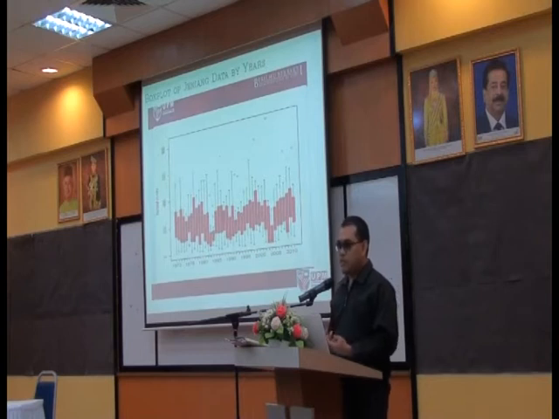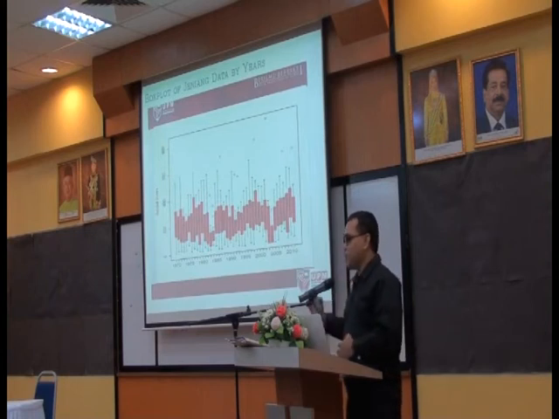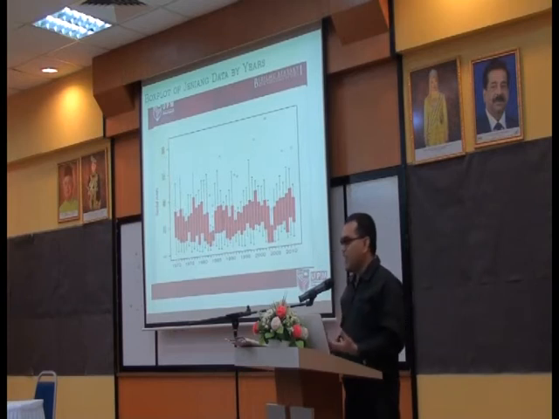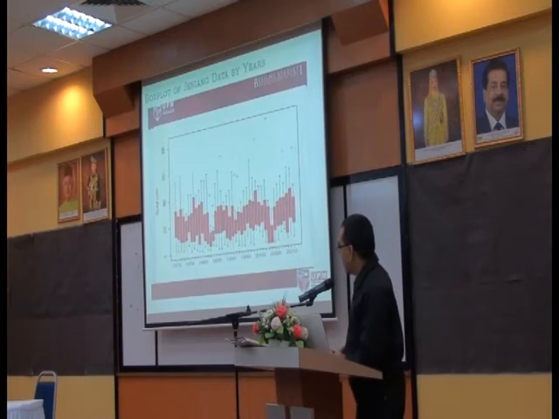Using exploratory data analysis, we can get some information, and this information is sometimes very important before you go for more advanced statistics. Many people have forgotten. When you want to analyze data, you need to explore your data like this one: the box plot, the scatter plot, everything. And not many of us do this. When you get your raw data, you just simply go for inference, hypothesis, everything. With many advanced methods, you've forgotten about the basic thing, to explore your data and know your data very well.